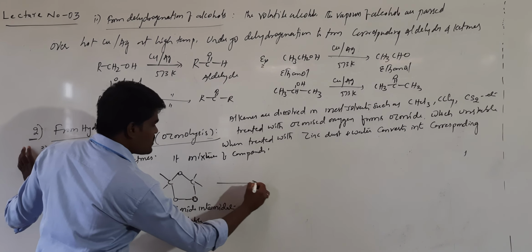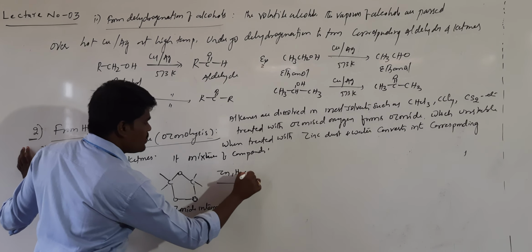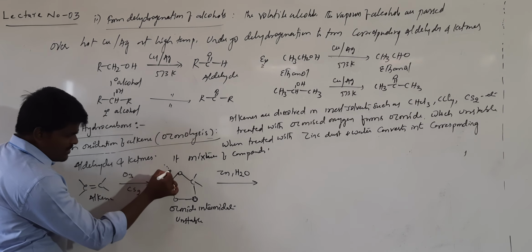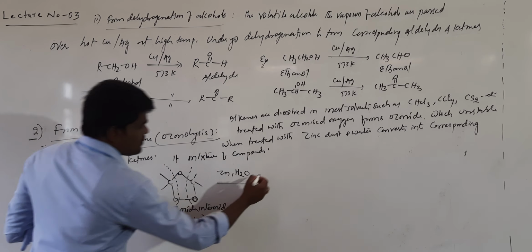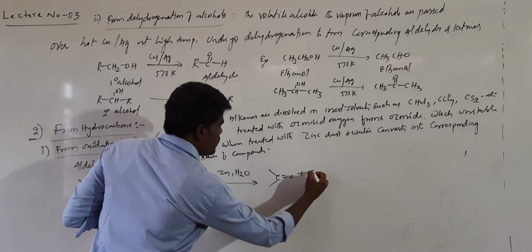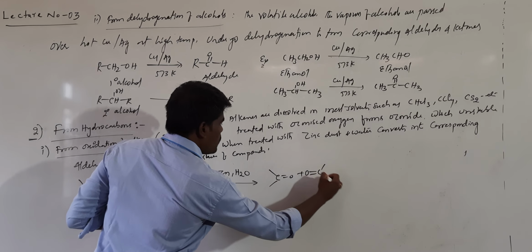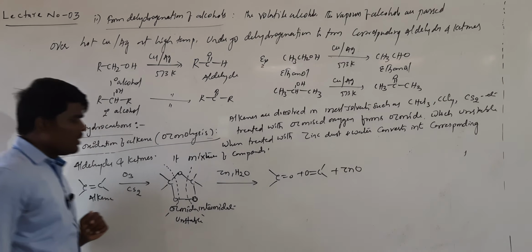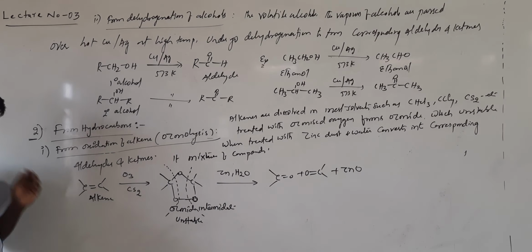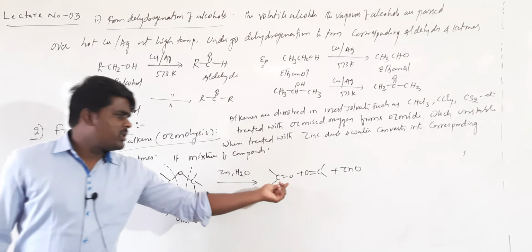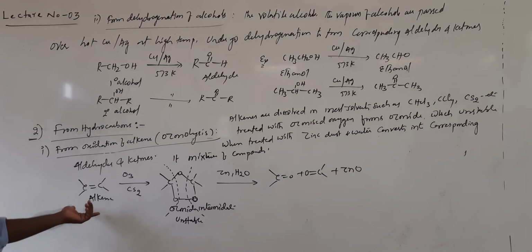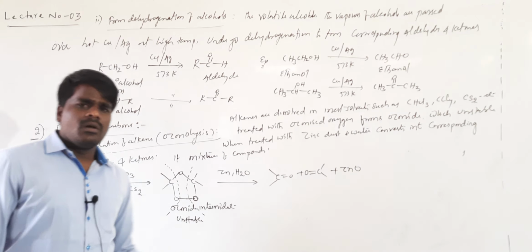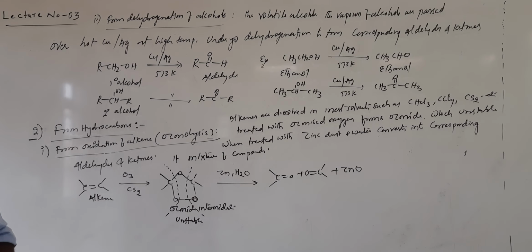When you treat this with zinc and water, it will break in this manner. Now it will be converted into the corresponding carbonyl compound. Across the double bond, to each double bonded carbon you have to add a double bonded oxygen. That will give the corresponding aldehydes and ketones. Based on the nature of the alkene, you may get either aldehydes or ketones, or a mixture of both.